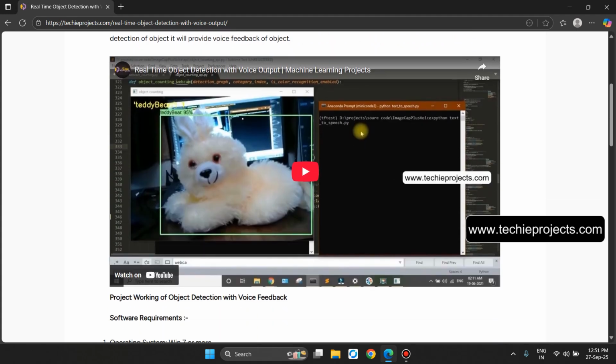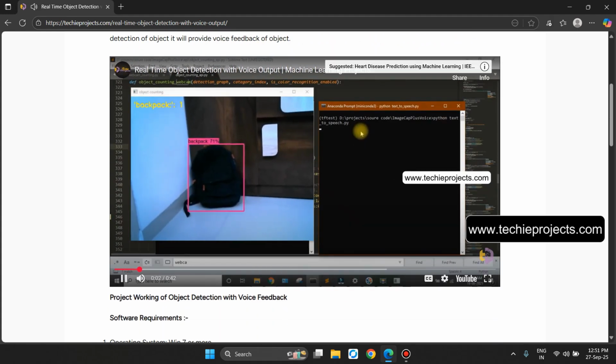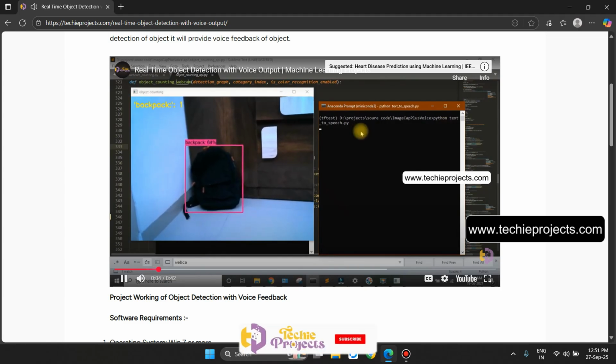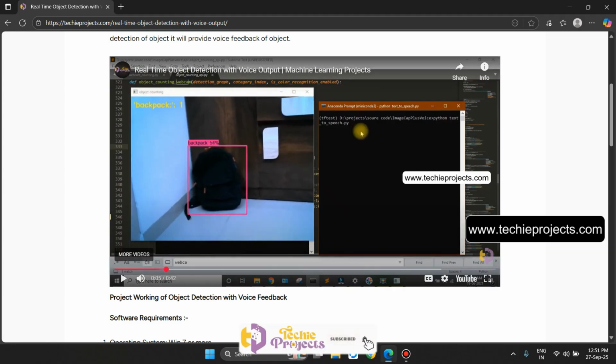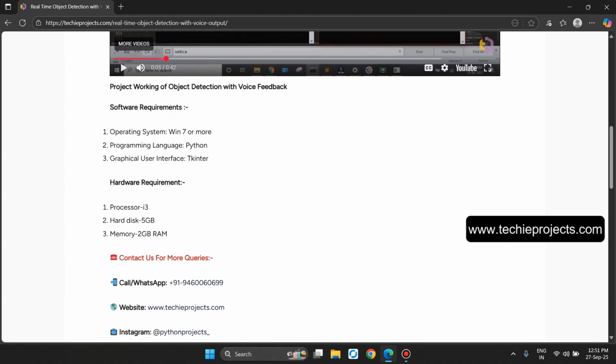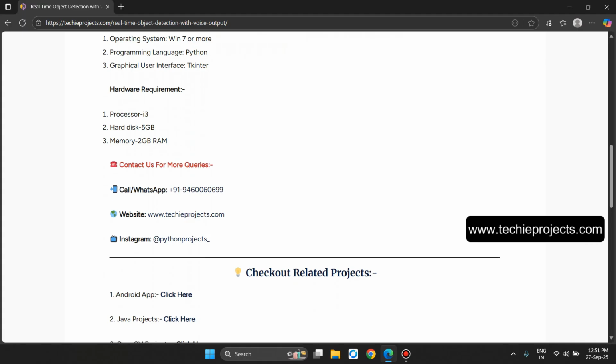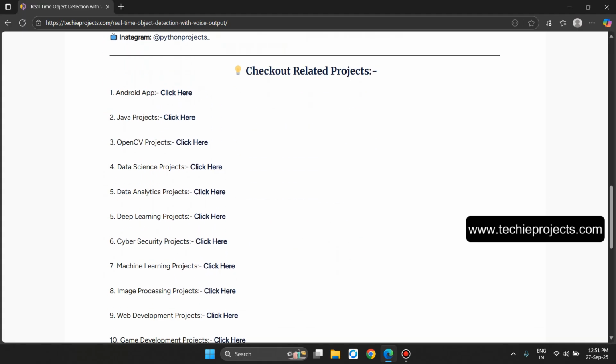Let's play the video. Backpack. So it will detect the object and give the voice feedback. And these are the software and hardware requirements. Contact us for more queries and check out related projects. Let's go back.